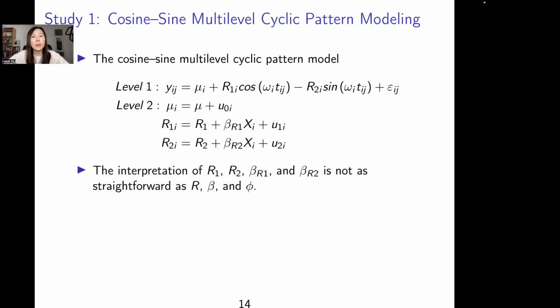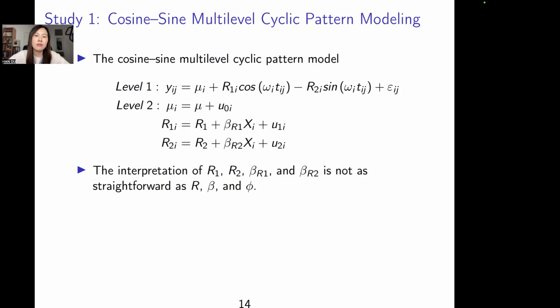Then, how about the sine-cosine combined function that we discussed previously in a single-level model? If we extend to the two-level model, the level 1 equation will be similar to the one-level model. Now we have the individual covariate, which can influence everyone's r1_i and r2_i. This approach has no mathematical challenge. It won't have the multiple solution issue.